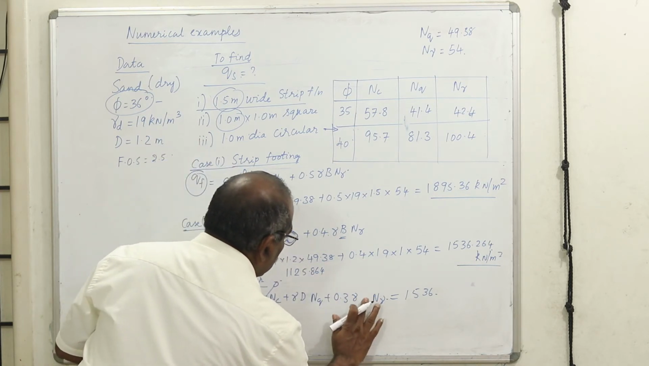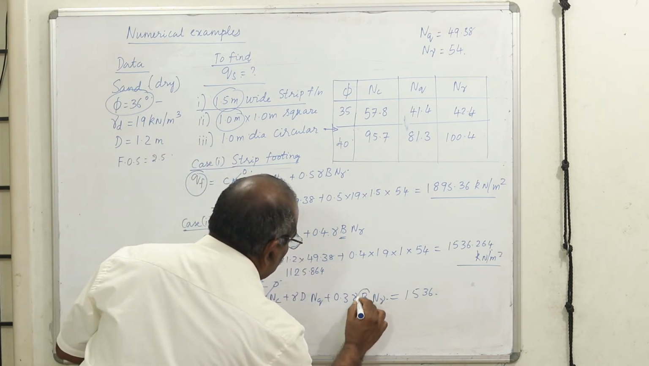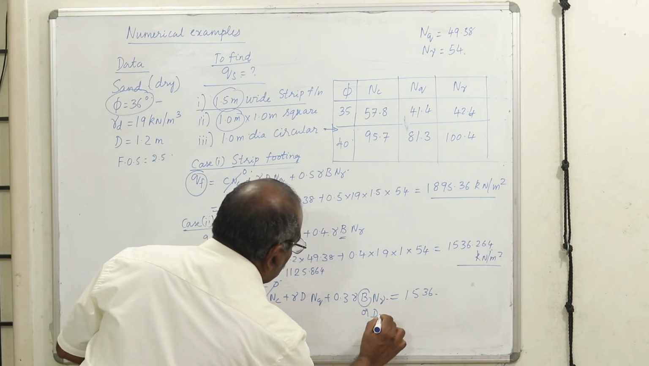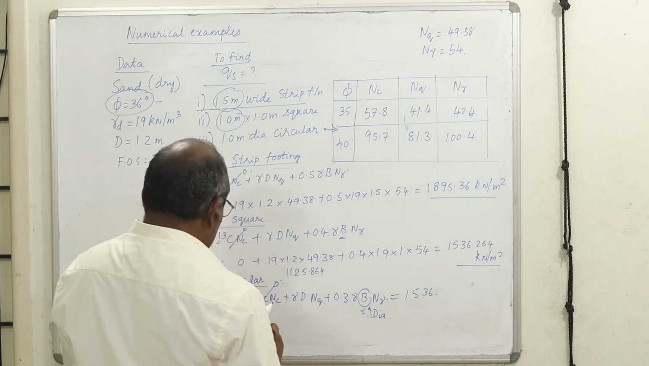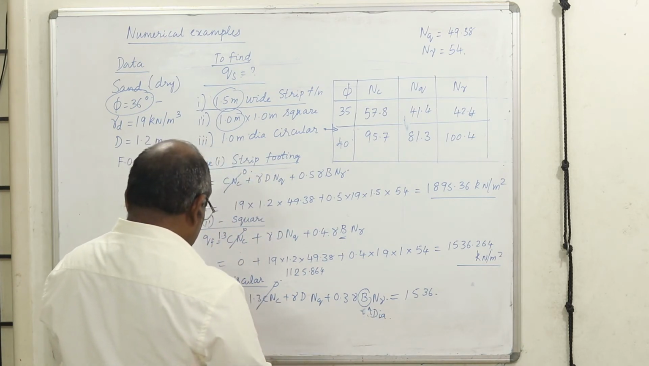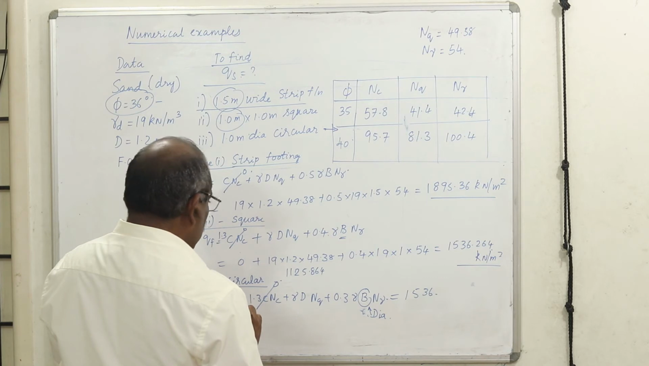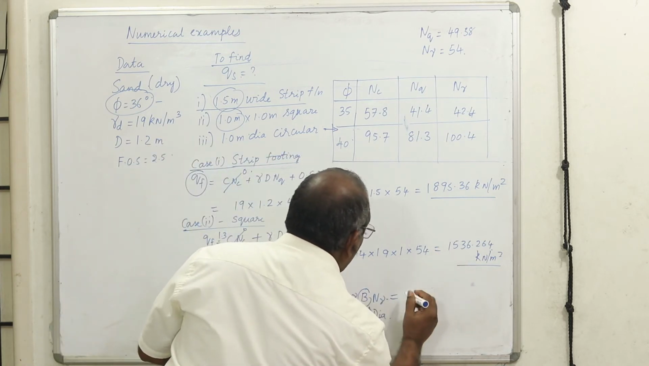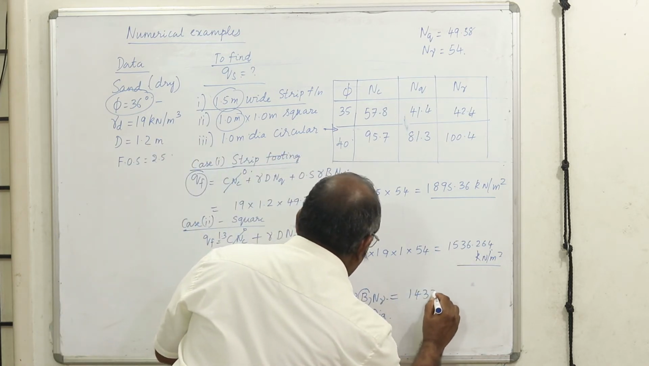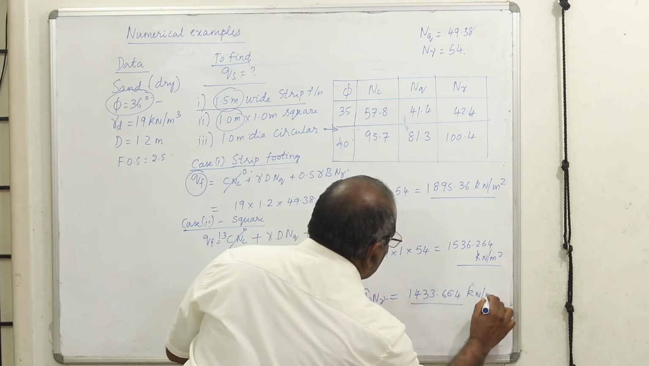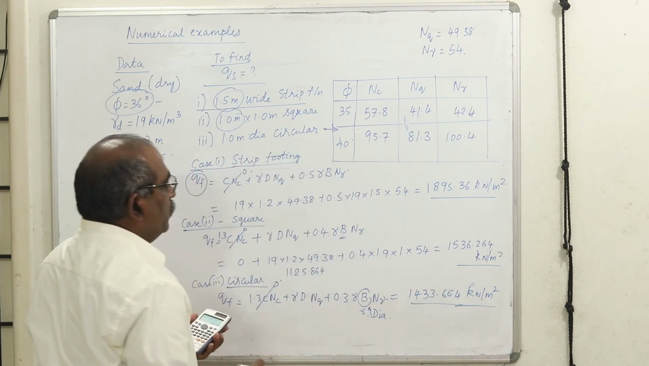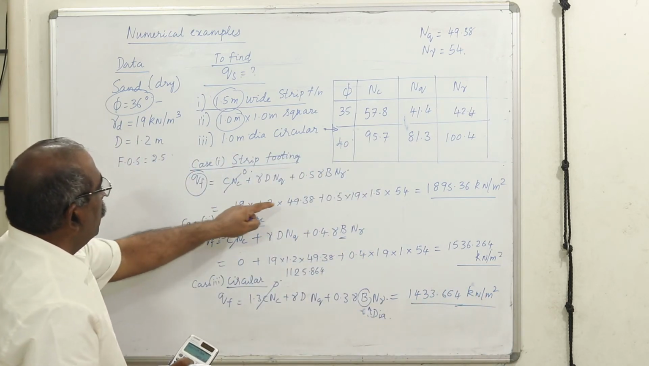Instead of B, this is D, the diameter. This is actually the diameter, 1 meter. So 0.3 into 19 into 54 plus the first term. This will be 1,433.664.